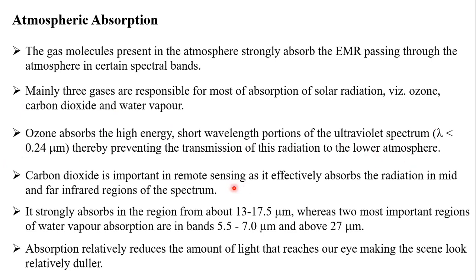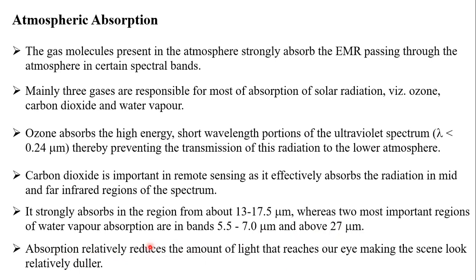Carbon dioxide, students, is very effective in remote sensing, absorbing radiation in the mid and far infrared regions of the spectrum. So carbon dioxide plays a major role in remote sensing. It strongly absorbs around 13 to 17 micrometers, whereas two important regions of the water vapor absorption bands are 5.5 to 7 micrometers and above 27 micrometers. This absorption reduces the amount of light that reaches our eye, making the image look relatively dull.